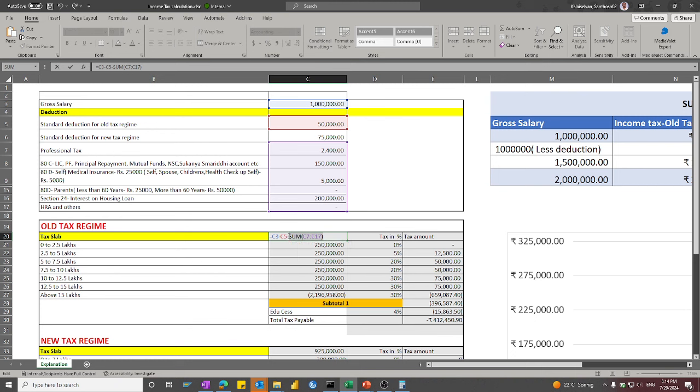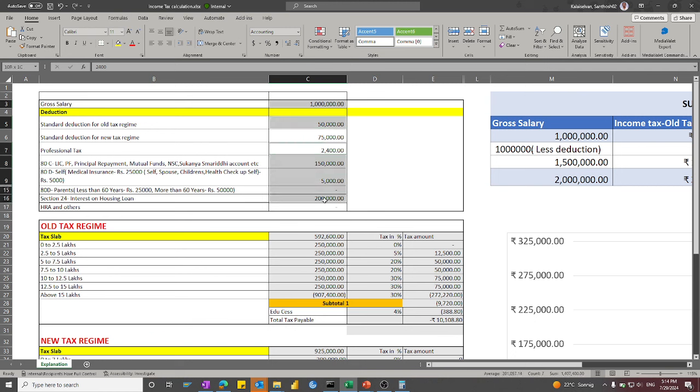I will do an addition of professional tax plus 80C plus 80D plus 2 lakhs. So this is the sum: 10 lakhs minus 50,000 minus 3,57,400 gives you 5,92,600. So this is the taxable income. Now we have to break up this 5,92,600 in the below tax slabs.